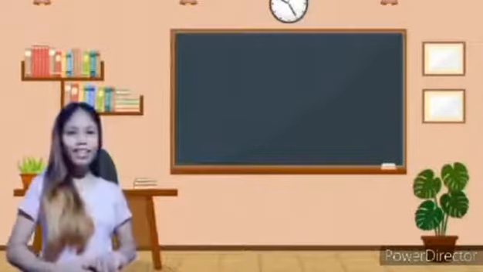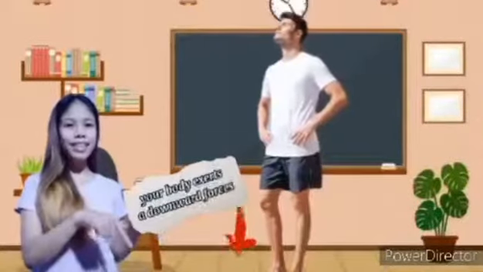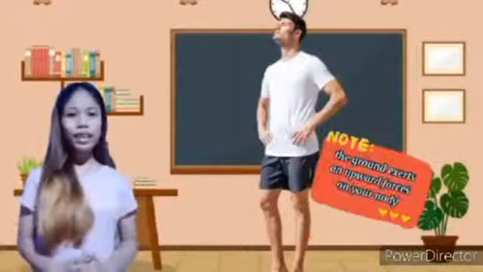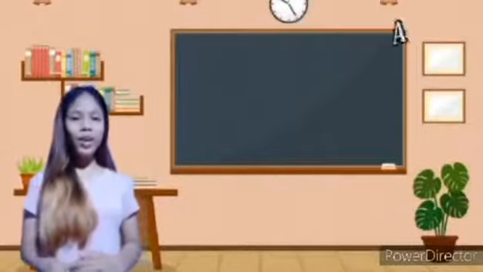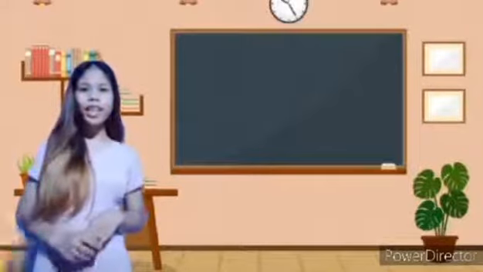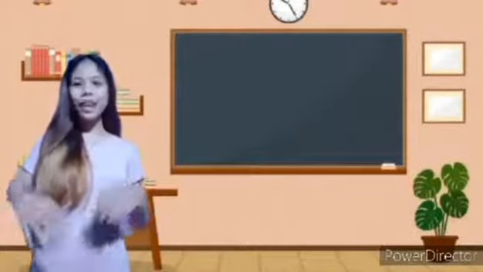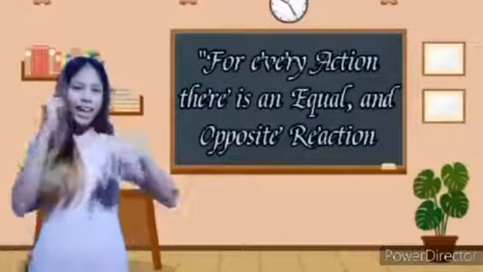When you are standing on the ground, your body exerts a downward force, and the ground exerts an upward force on your body. So there are 2 forces resulting in this interaction, and these 2 forces are called action and reaction forces. Newton's third law of motion is the law of interaction, formally stated that for every action there is an equal and opposite reaction.